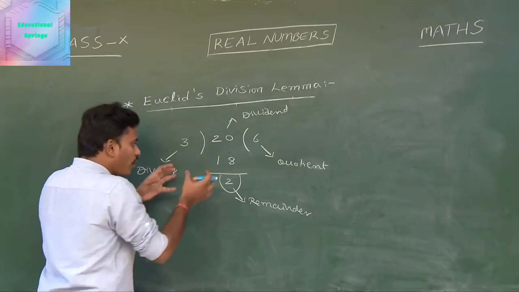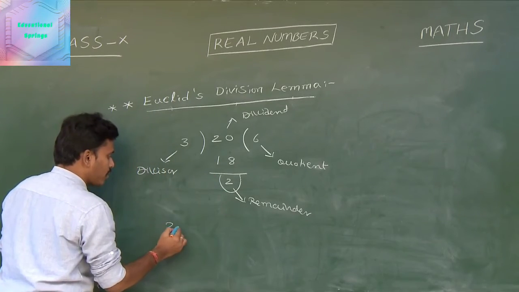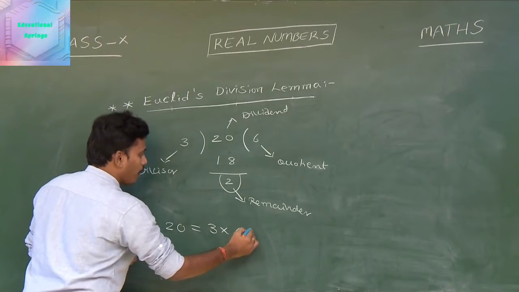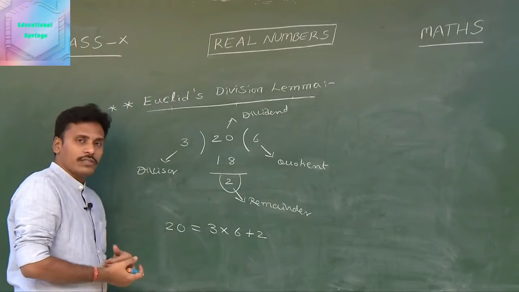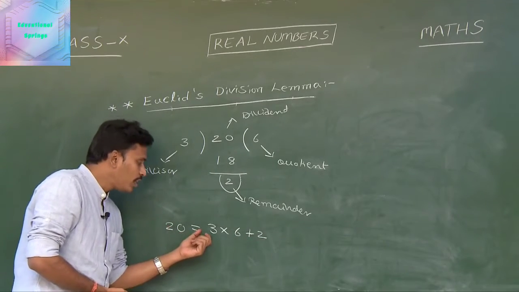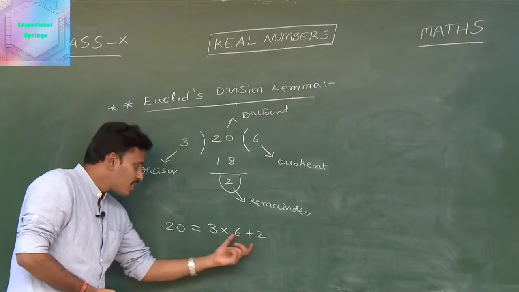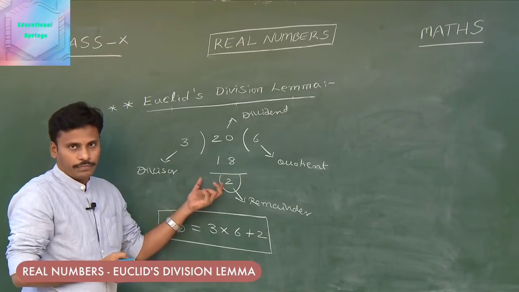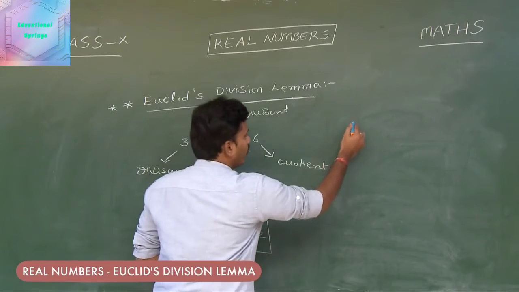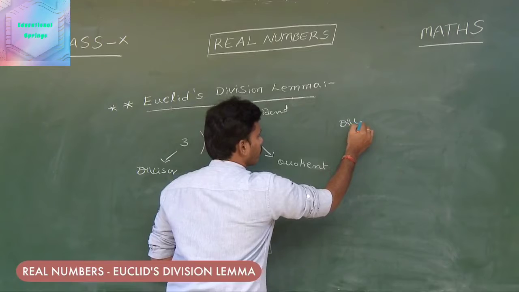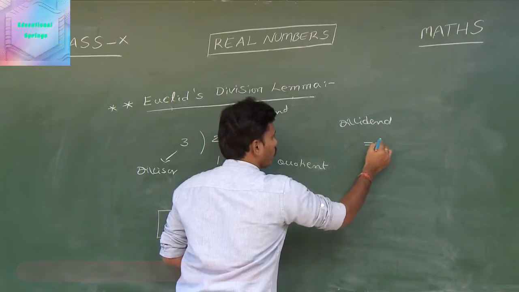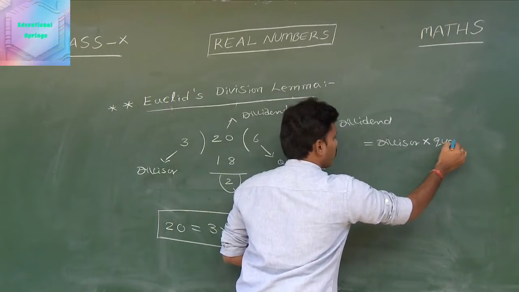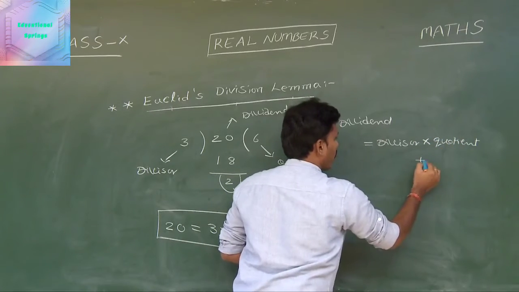We will rewrite this division like this: 20 is equal to 3 into 6 plus 2. Have a look at this. This 20 is equal to 3 into 6 plus 2. Such representation is possible for every division, and this is termed as dividend is equal to divisor into quotient plus remainder.